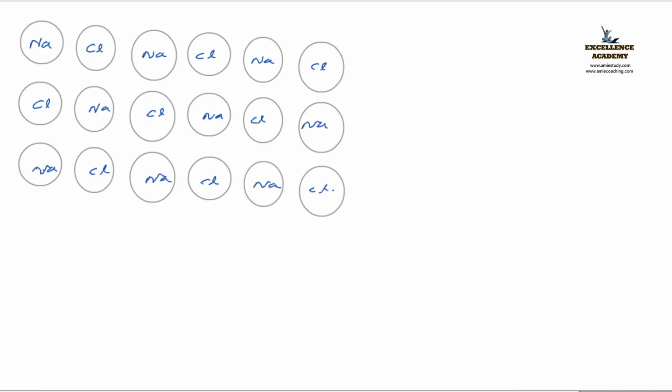Here the bonding takes place. How does this bonding take place? I told you that sodium, Na, has how many electrons? 11 electrons are there. Yes, that is how it is arranged.